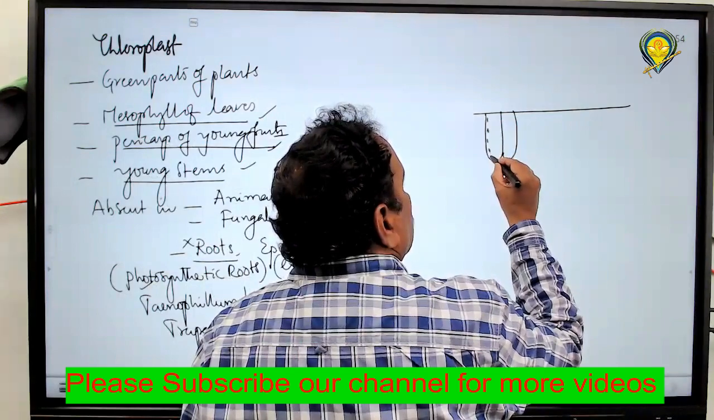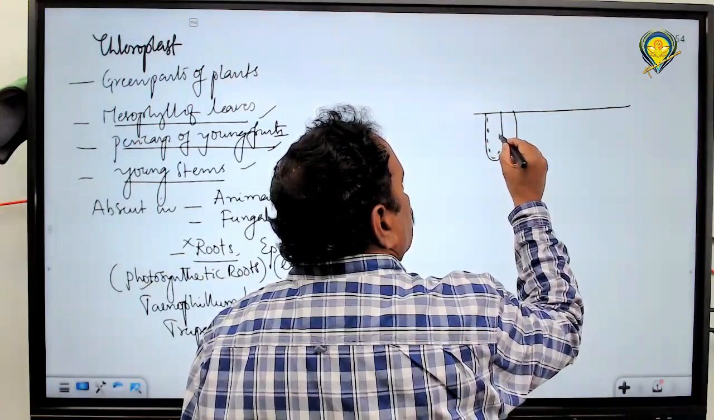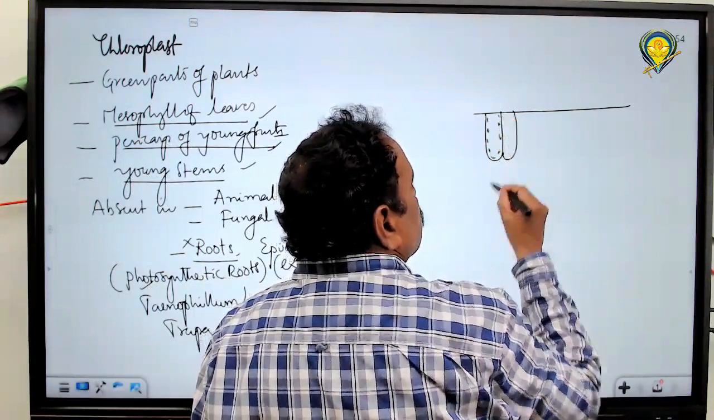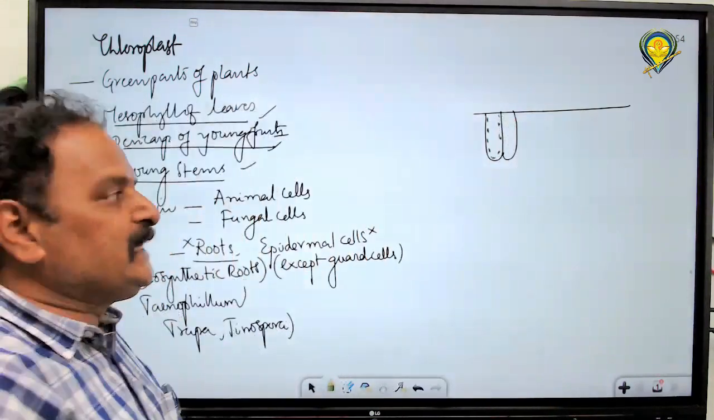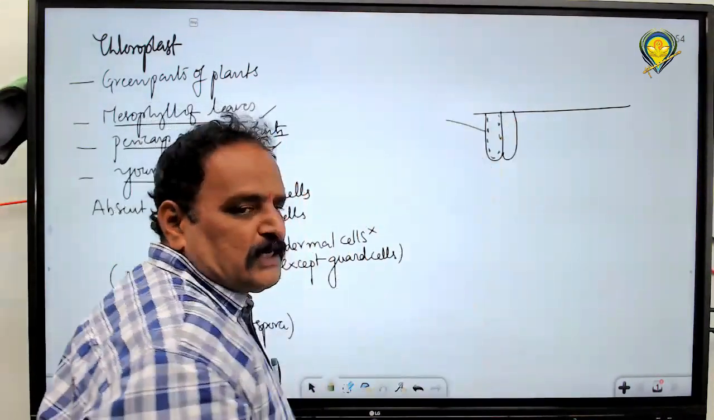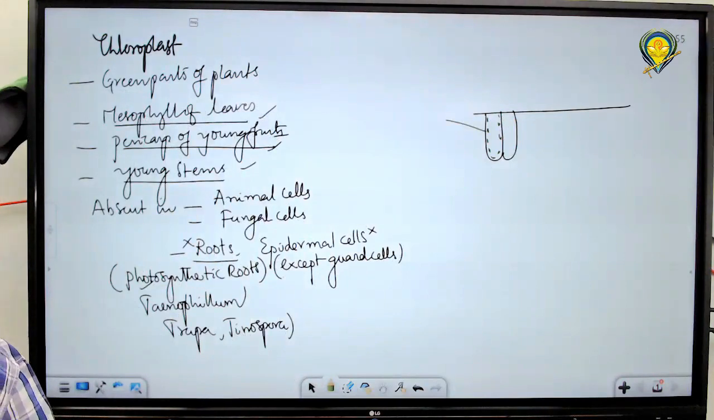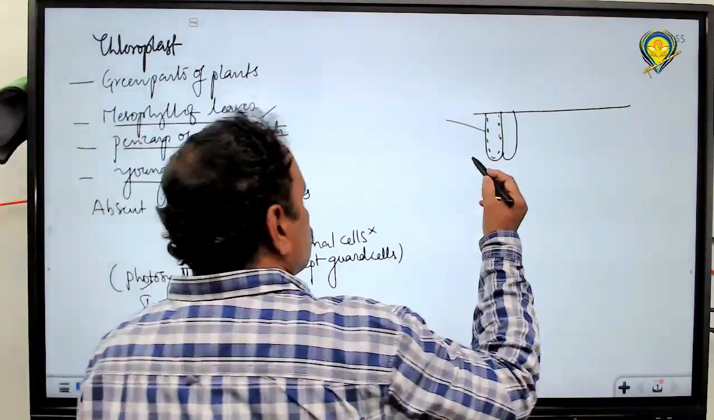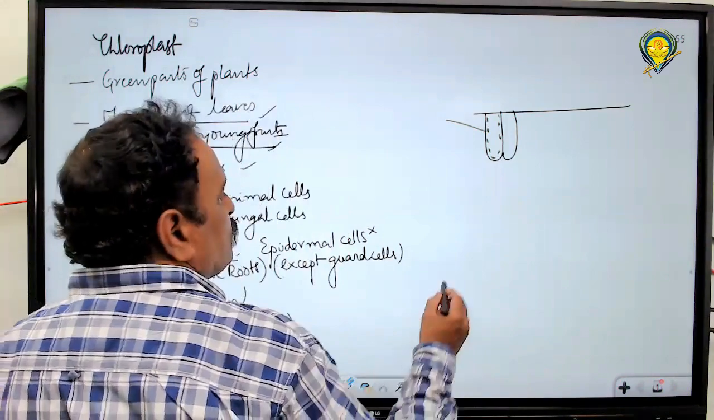Why? To trap light easily, not deep inside the cell. Light can be easily taken by this particular type of chloroplast, so the chloroplasts are present towards the peripheral regions, almost near the plasma membrane, in the palisade parenchyma in the case of leaves. That is what we observe in leaves.